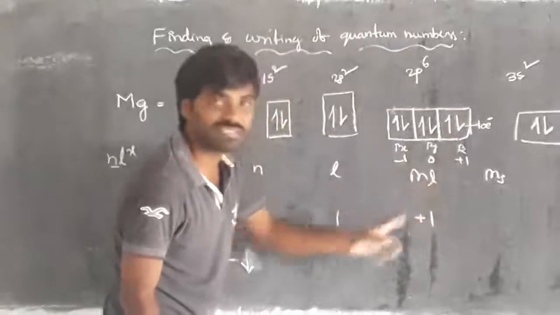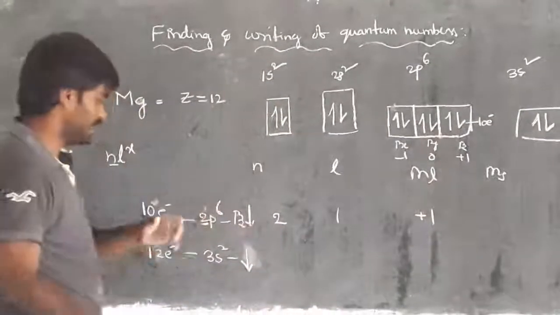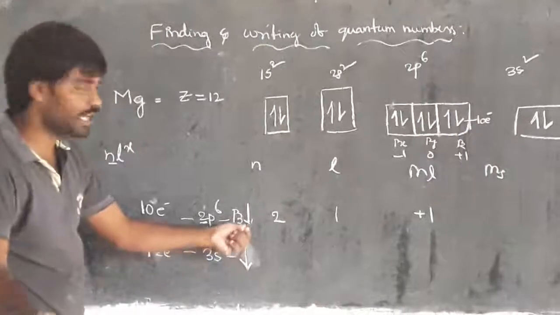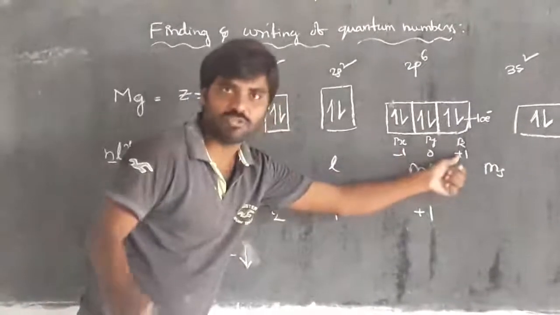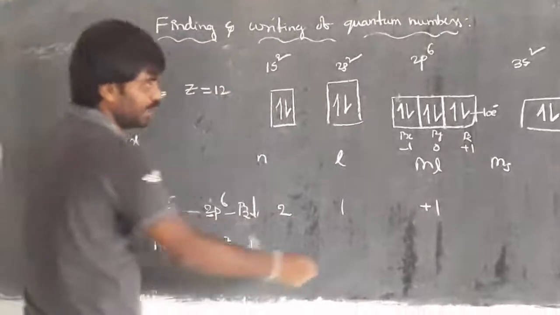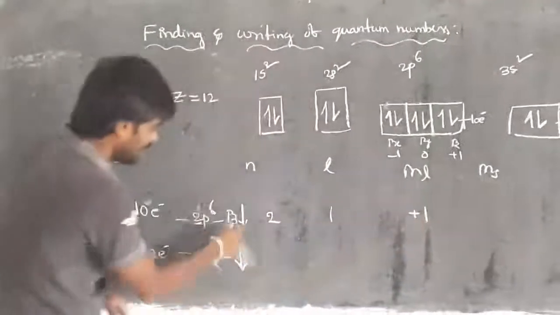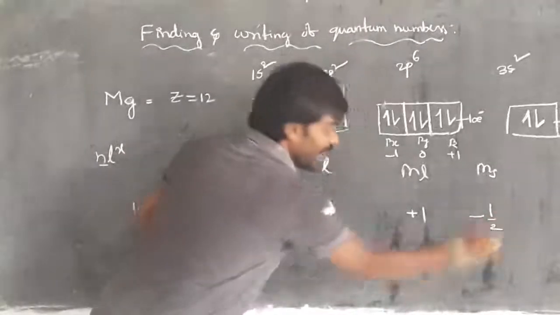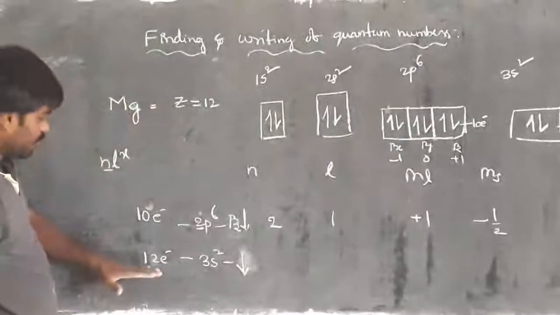Moreover, magnetic quantum numbers are integers from minus L to plus L. The L value is 1 for the P orbital, so for the pz orbital it means plus 1. That you have to remember; we discussed it in the beginning. Right? Then what is the MS value? Is it anticlockwise or not? Anticlockwise means minus one-half.